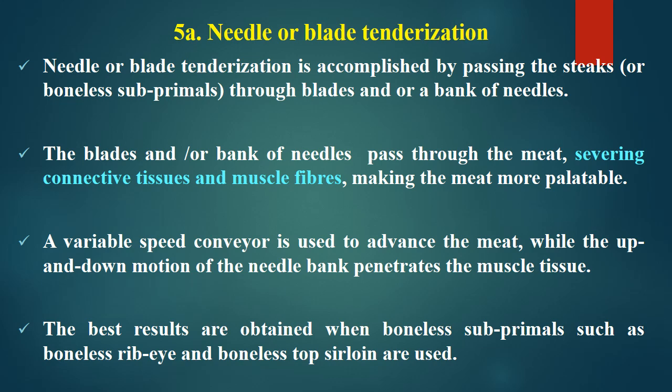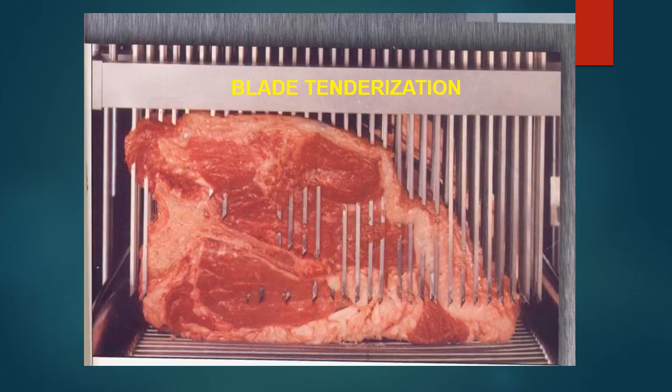The best results are obtained when boneless subprimals such as boneless ribeye and boneless top sirloin are used. These are lengthy muscles and it is very easy to get a big strip of boneless muscle, and when it goes through this conveyor, it has a very good effect in this method. Here in this picture we can see a large number of needles piercing through a chunk of muscle. It should be boneless and it will pass through this area, and all the needles will pierce through it and come up and down. So that is how modern machinery is developed for tenderization of tough meat.